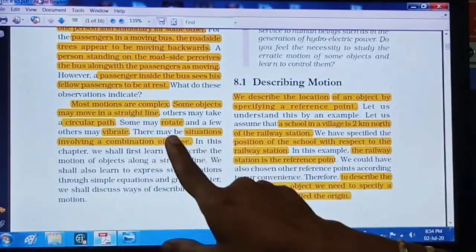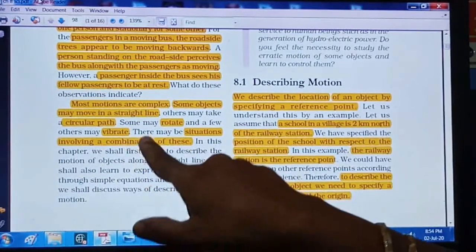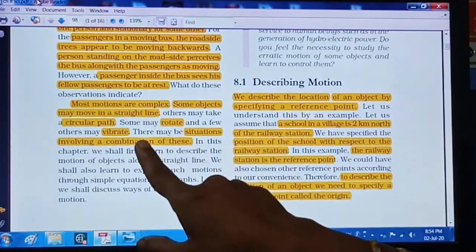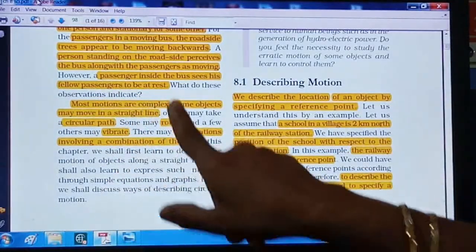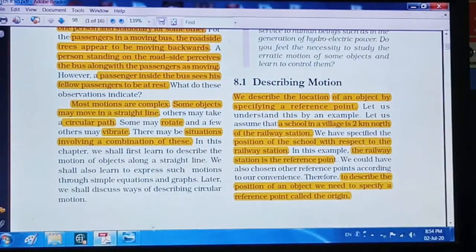Or the straight line and vibrations together it will be. So the combination of these motions can also be seen in some cases. So here we can see the different types of motions are there, right?